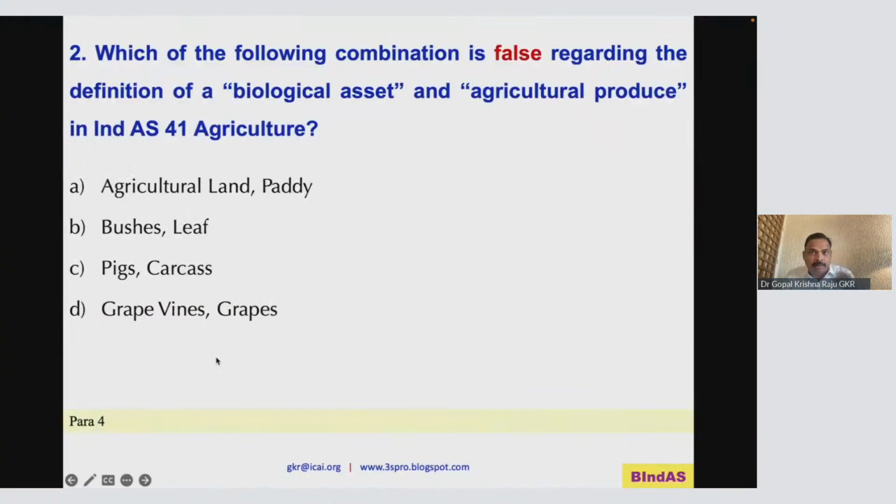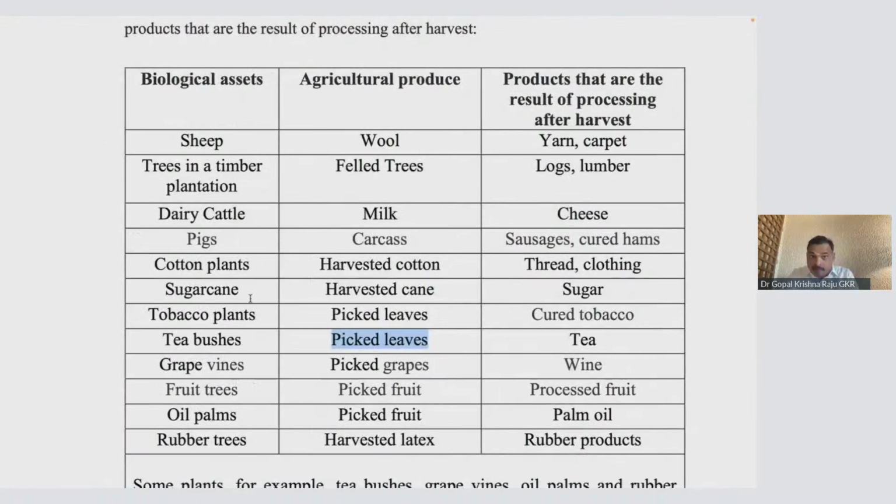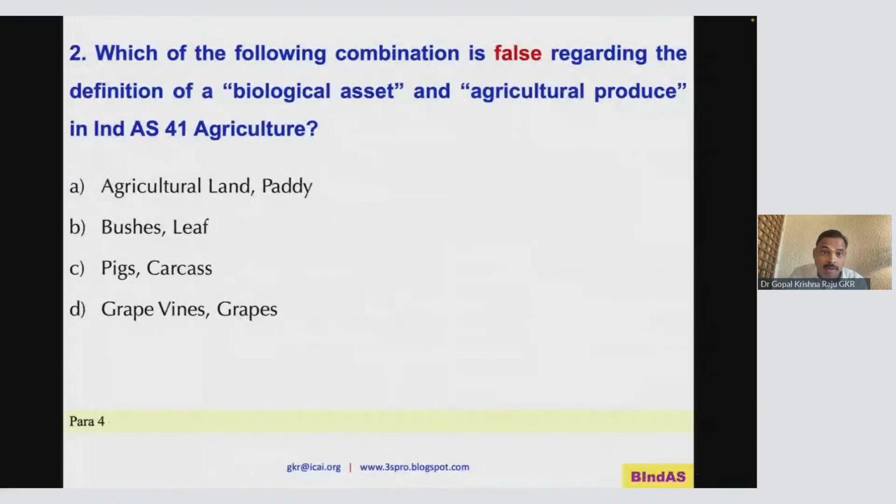Grape vines and grapes, because the grape vine is your biological asset and grapes is your produce. So that is also a biological asset and produce. But agricultural land, is it an animal or is it a plant? No, neither. So please understand the fundamental difference here. Agricultural land is not a biological asset. It is an asset, land is an asset. Biological asset means life is there. We don't conclude that land has a life.